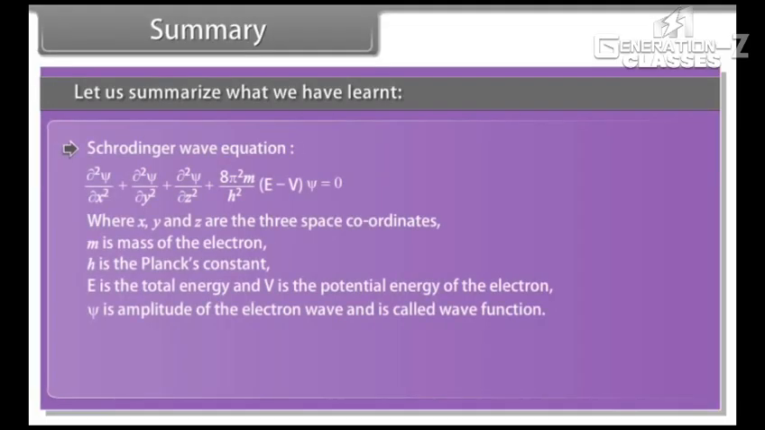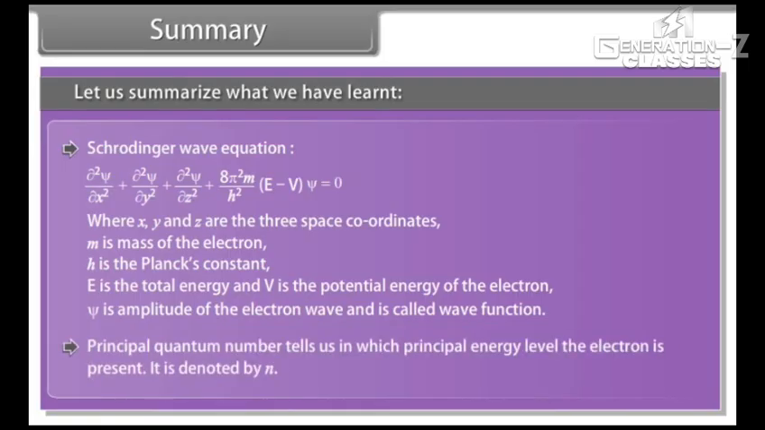Schrödinger wave equation, where x, y and z are 3 space coordinates. m is mass of electron, h is Planck's constant, E is the total energy and V is the potential energy of the electron. Psi is amplitude of the electron wave and is called wave function.